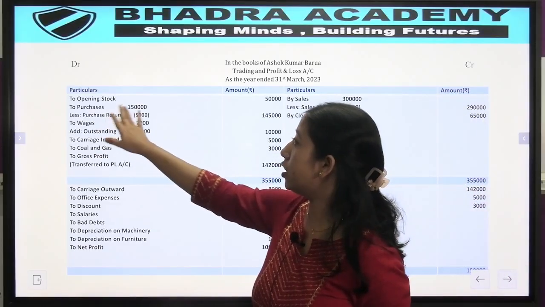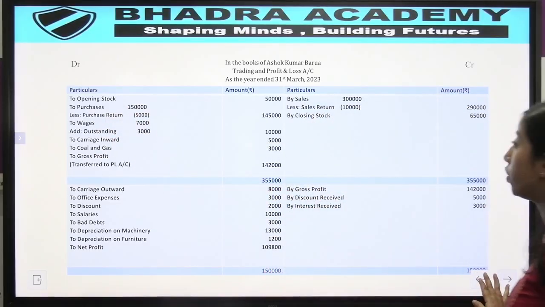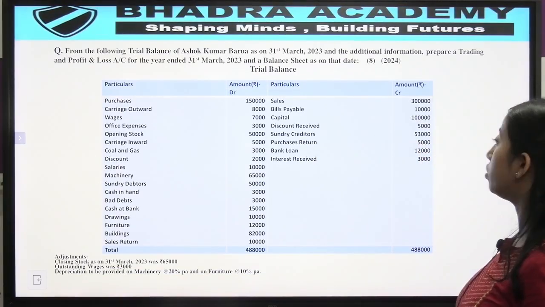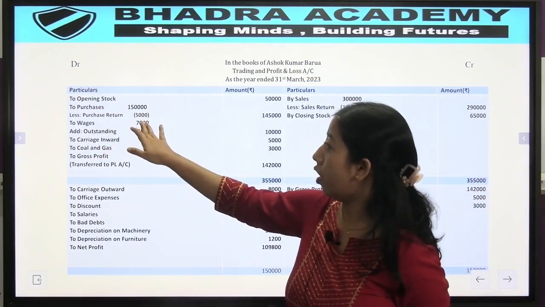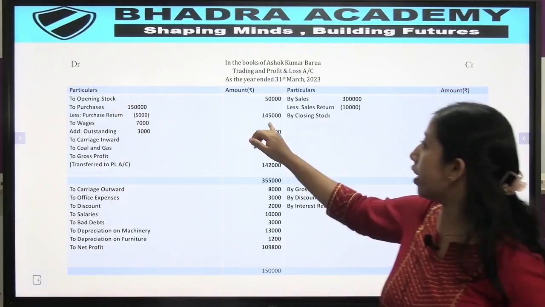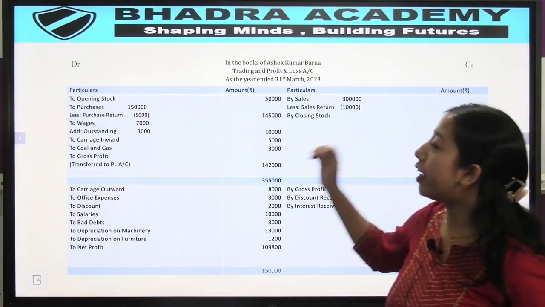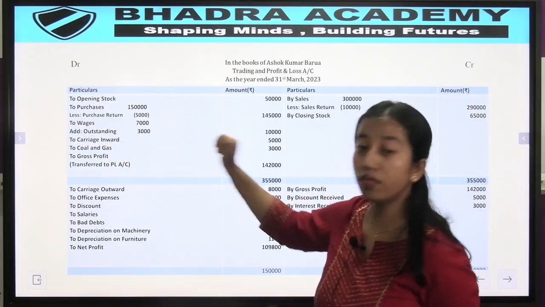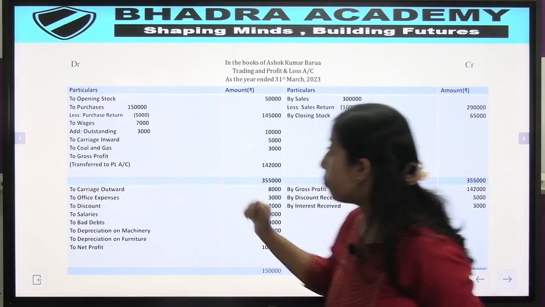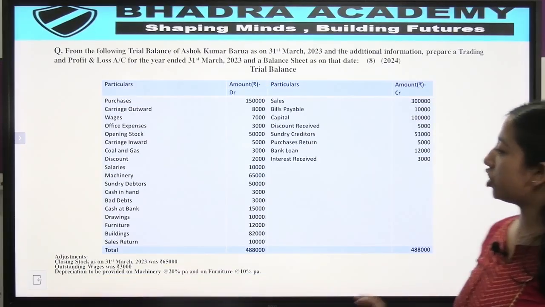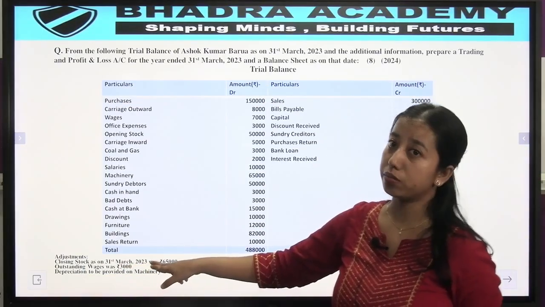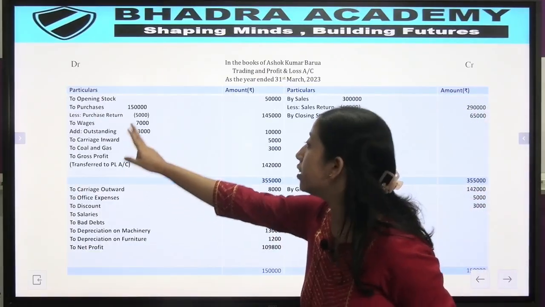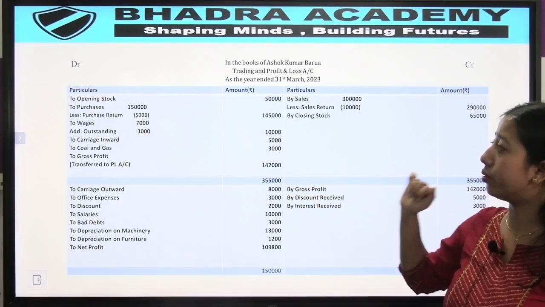So we have purchases 1,50,000, but then in the question we also have purchase return. So we will have to deduct rupees 5,000 from purchases and we get 1,45,000. Then we have wages. Wages is a direct expense, so it will come in the trading account. But then you see in the adjustments we have outstanding wages. Outstanding wages we will have to add here. So we added here 7,000 plus 3,000, we have 10,000.